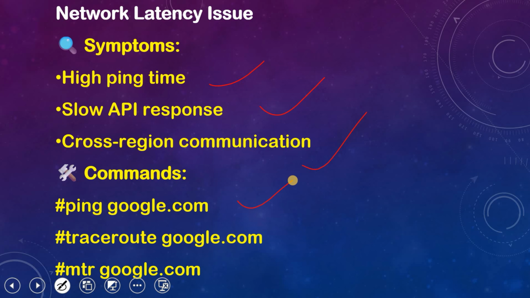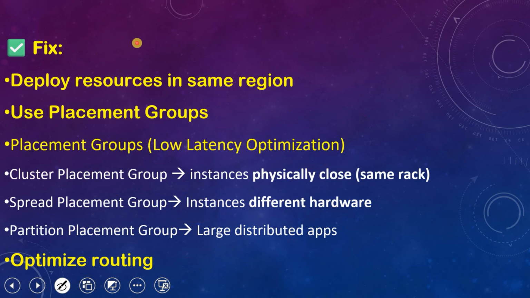So what is the command? We can check with ping. Here is the example: we are going to ping google.com. This is the domain name, and in the same format we will get the domain name for our server as well. We can do traceroute. We can trace how our flow is happening. MTR is a combination of traceroute and ping as well. This will show us the latency, packet loss, all the details thoroughly.